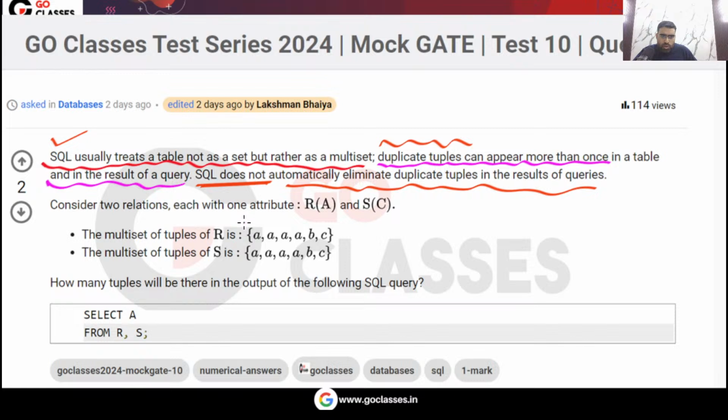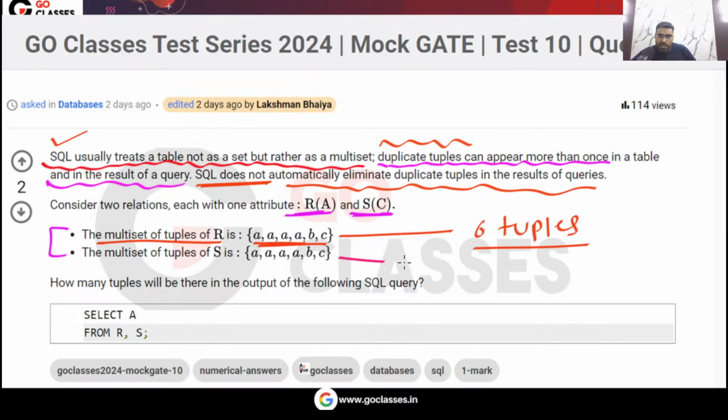Now consider two relations R(A, B, C) and S(A, B, C). So two relations are given to you. This question is asking about table R, which is given to you. In table R there are 6 tuples, because remember SQL allows duplicates. Similarly your table S also has 6 tuples.